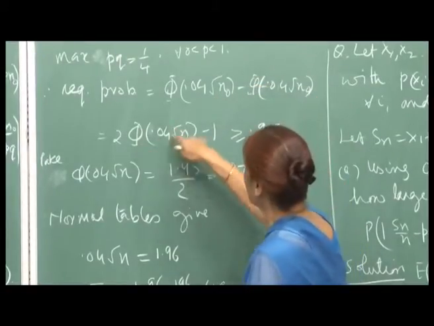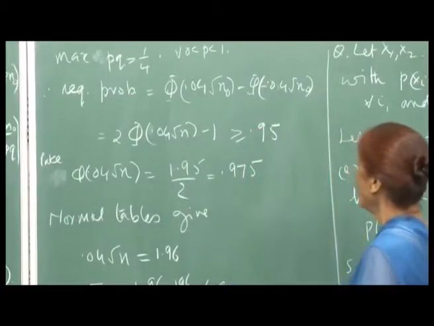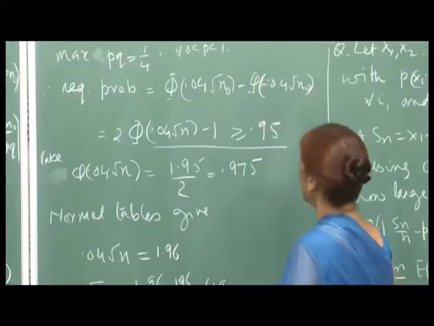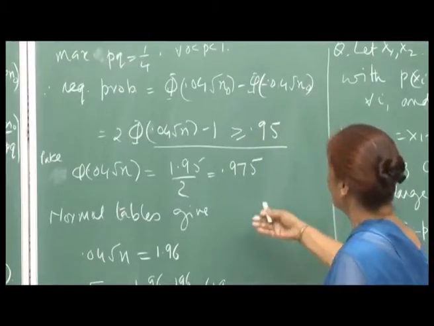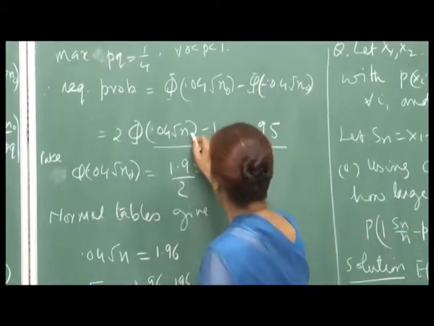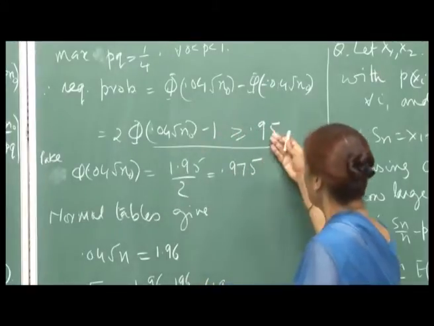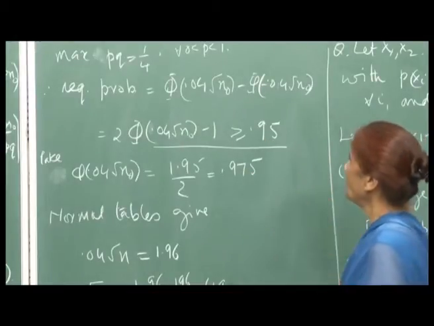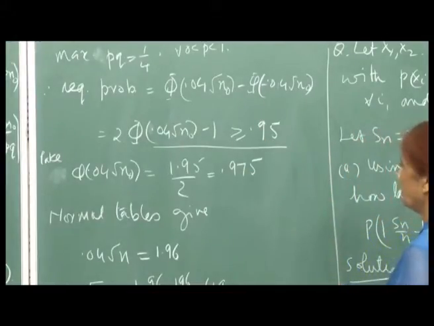So, this becomes twice phi of 0.04 root n minus 1, and now we want this to be greater than or equal to 0.95. And so, when I compute the value of n by putting it equal to 0.95, then again for all values of n greater than or equal to n naught, this inequality will be satisfied, right.